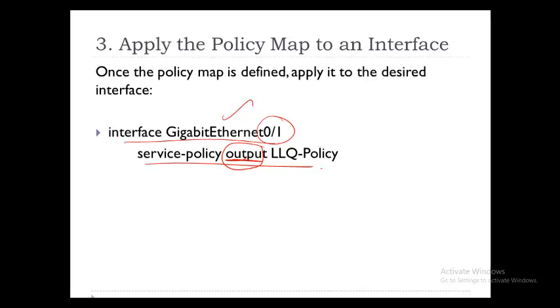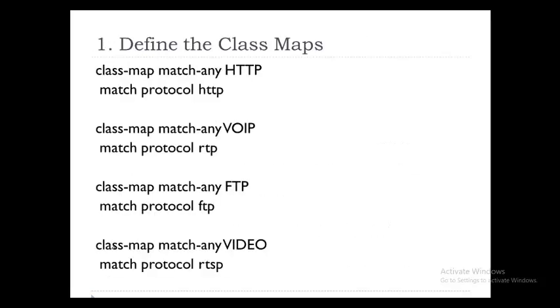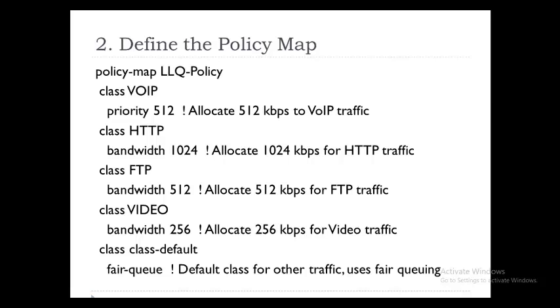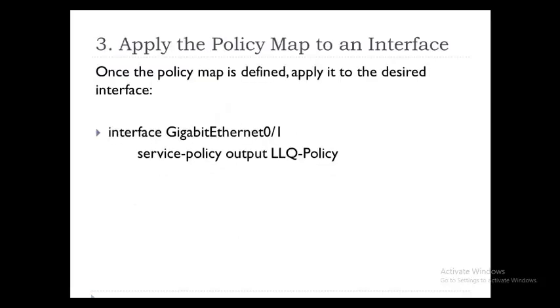Three steps. Classification, where you match the traffic. Policy, where you take actions. And then assigning the policy map. Service policy is the command where you assign the policy map by mentioning the direction, input or output.